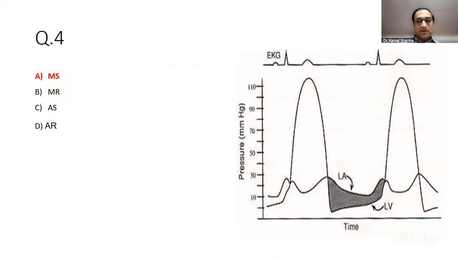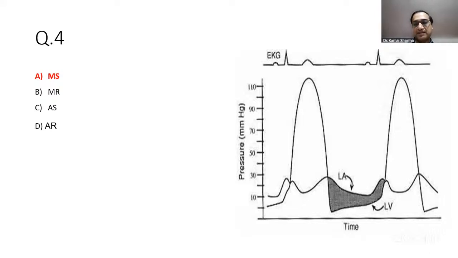Again, about the tracing, a lot of students were confused whether it was actually a mitral stenosis tracing or not. The pressure and time were all mentioned. They did not mention what chambers were there, though I've tried to show LA versus LV here. But I think the label was missing in the exam, and I think the pressure values were also missing, I've been told. ECG was also probably not shown. But this is what kind of diagram was mentioned here.